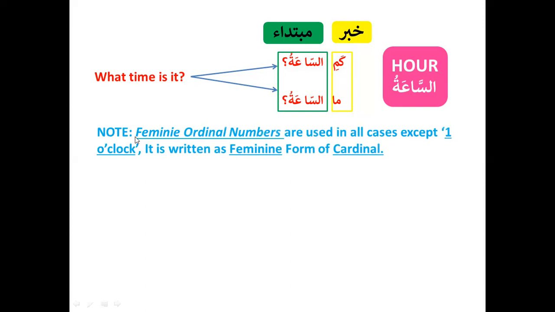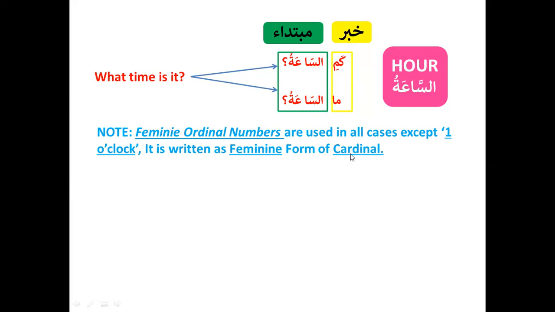Just remember that since as-sa'atu is feminine, you will use feminine ordinal numbers in all cases except 1 o'clock. 1 seems to be kind of messing up everywhere, but except 1 o'clock, you will be using feminine ordinal numbers everywhere when representing the hour. 1 is written as the feminine form of the cardinal.